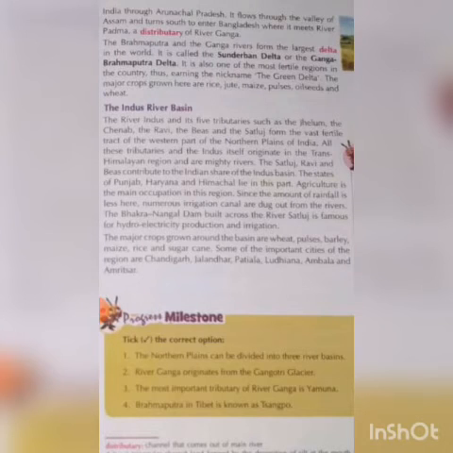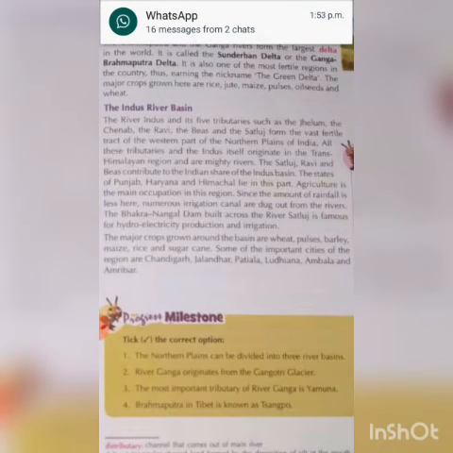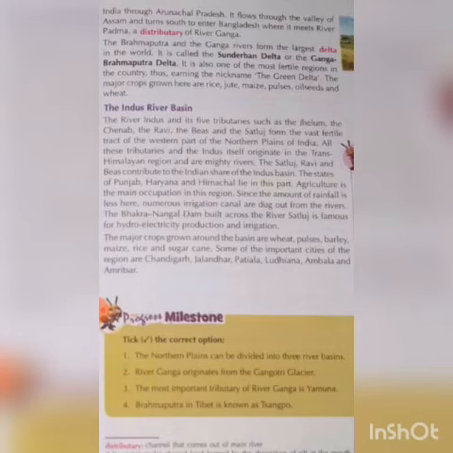Bhakra Nangal Dam is a famous dam built across the river Satluj, and it is famous for hydroelectricity, which means electricity produced from water. It produces electricity and its water is used for irrigation purposes.